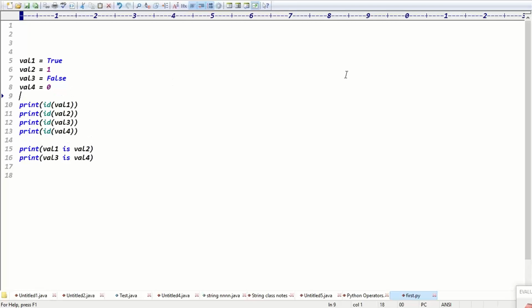In this case, tell me guys, how many variables and how many memories? 4 variables: val1, val2, val3, val4. But how many memories? 2 memories. But representation wise, is this one integer or boolean? Integer. Then why are you taking the same memory? This is the boolean data, this is the integer data, two different types of data, right?